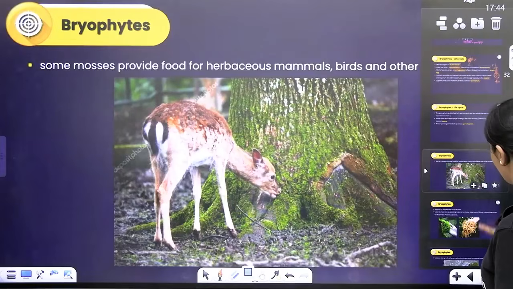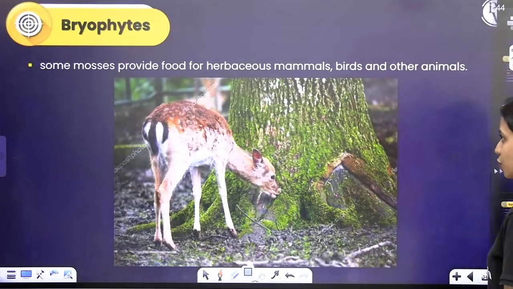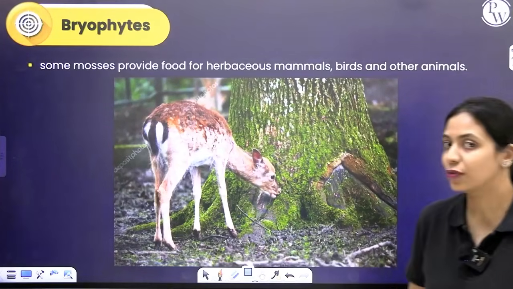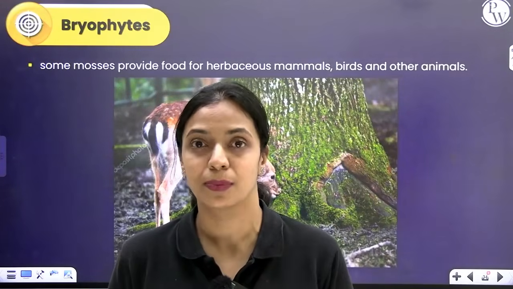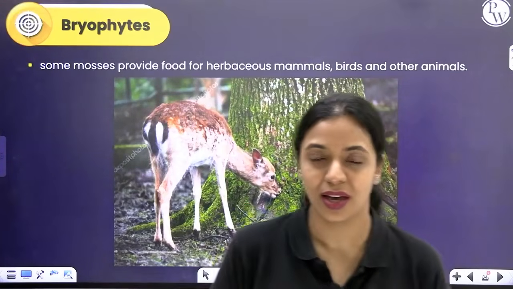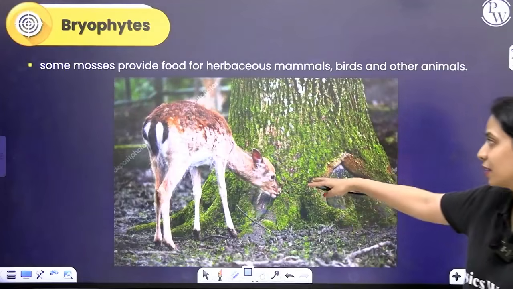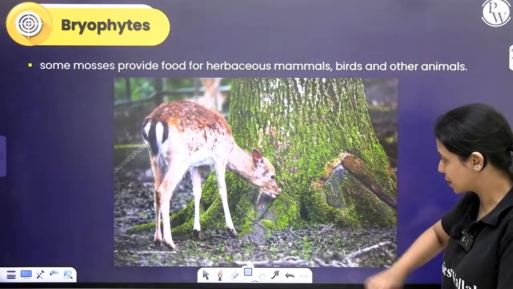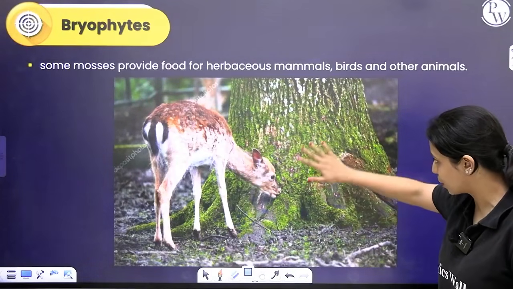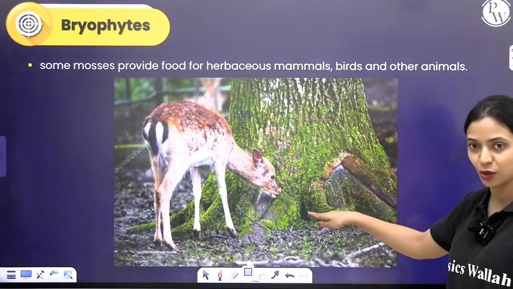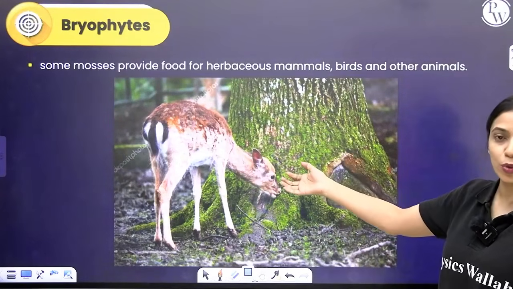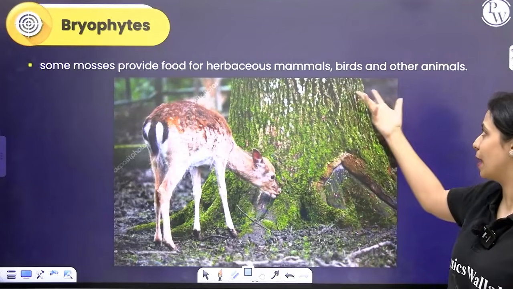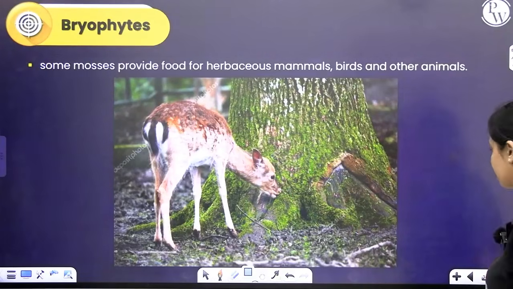Now, what is some significance of bryophytes? Since bryophytes are also photosynthetic like algae, they act like producers. Many animals consume bryophytes as food. As you can see in this image, there is a deer that is consuming moss, whatever is growing on top of this tree trunk. These are bryophytes, these are mosses. So, it will provide food for many herbivorous animals, mammals, birds.